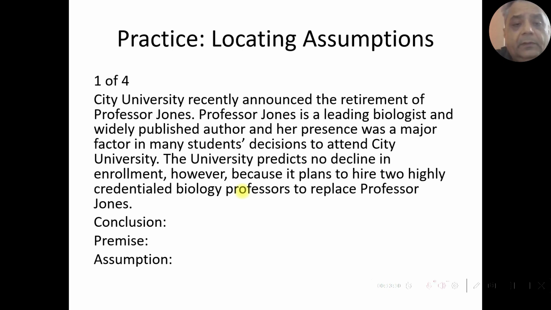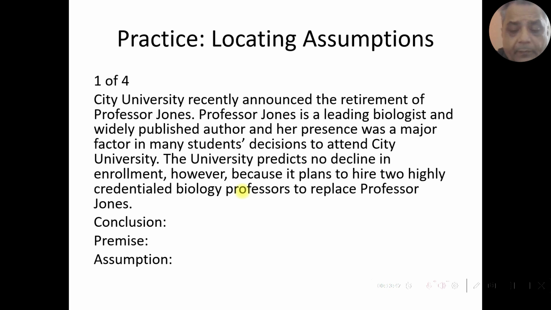Therefore, here we can say that the university is making the assumption that the 2 highly credentialed biology professors will be as popular as Professor Jones was among the students.